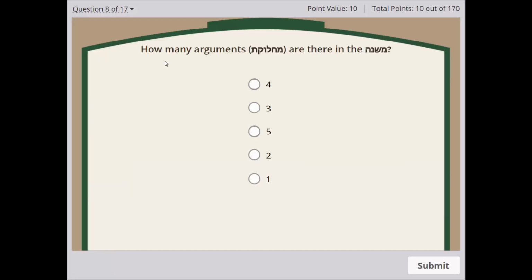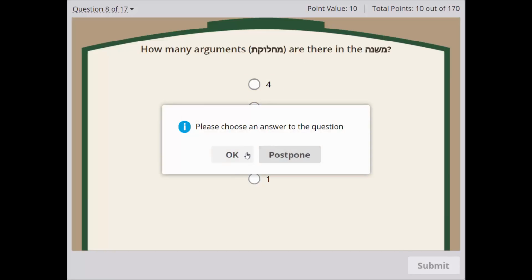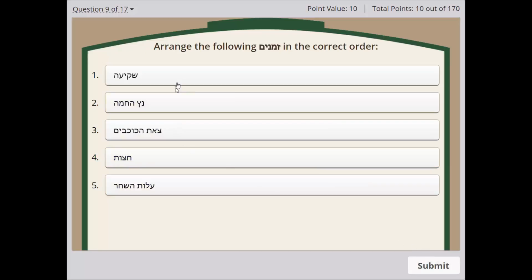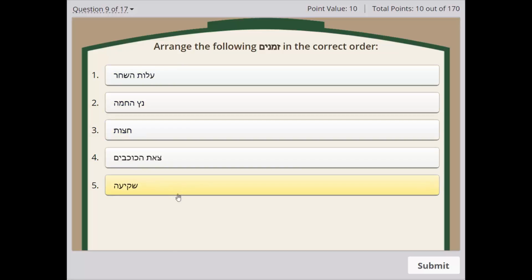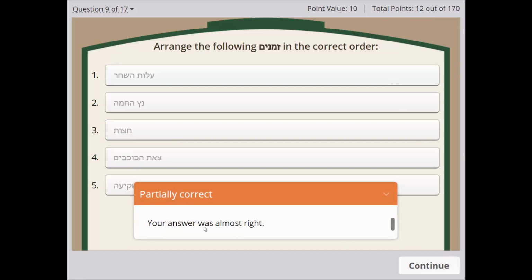Now, another type of question we have is a multiple choice question. Then we have questions that require arranging things in the right order. So the day starts with Alis HaShachar, then Neitzachama, then Chatzos, then Shkia, and Tzeis HaKachavim. If I get it partially correct, it'll give me some credit. Right now I have 10 out of 170 points. It'll tell me that answer was almost right. As you can see, I now went up to 12 points, so I got it partially correct.